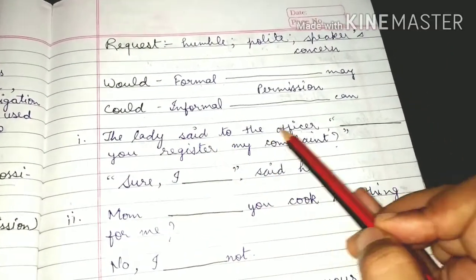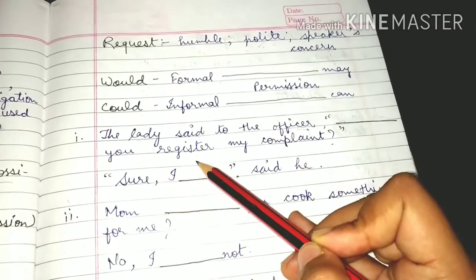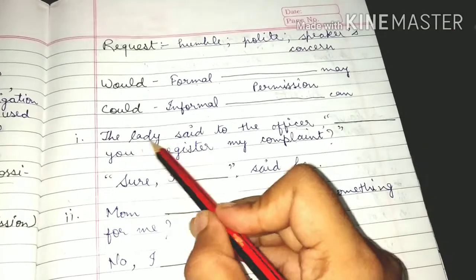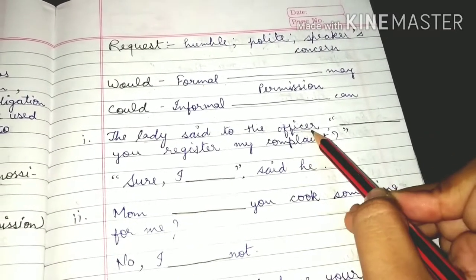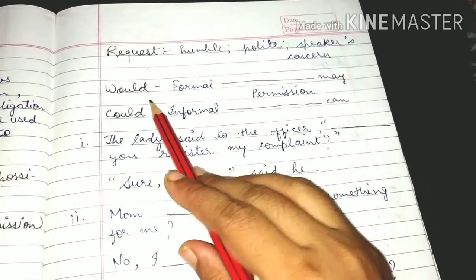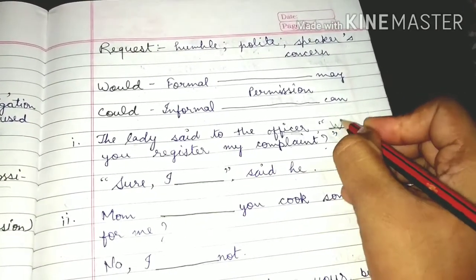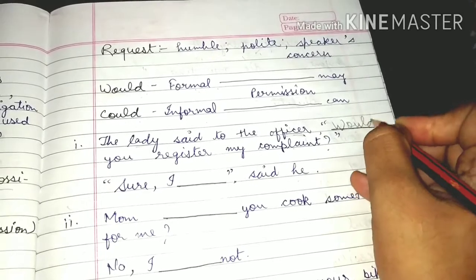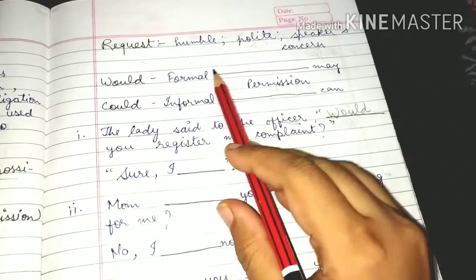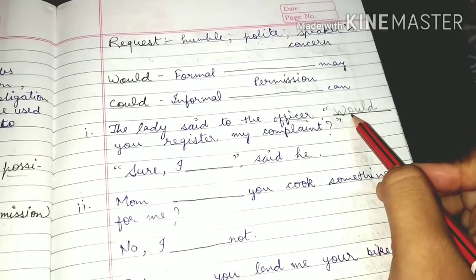The lady said to the officer, dash you register my complaint. When a lady is talking to an officer, it shows a formal manner. Then what will we use? Would. A lady is making a request to an officer in a formal way, so we use would here.